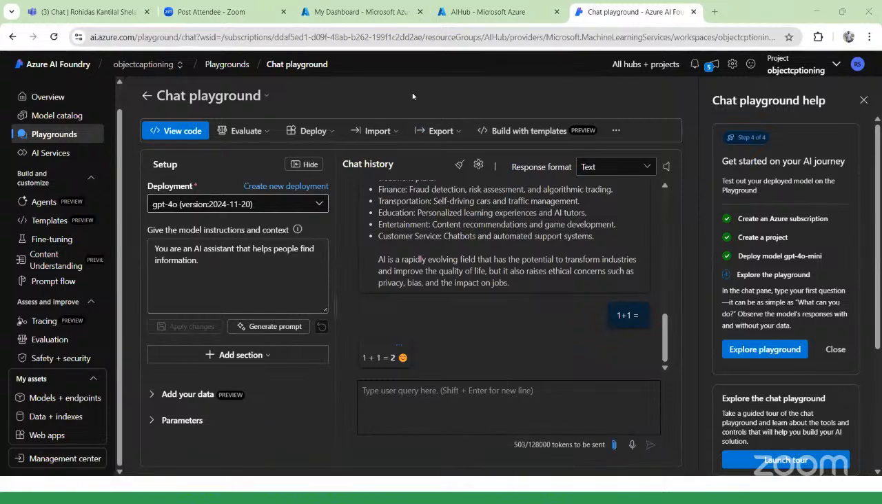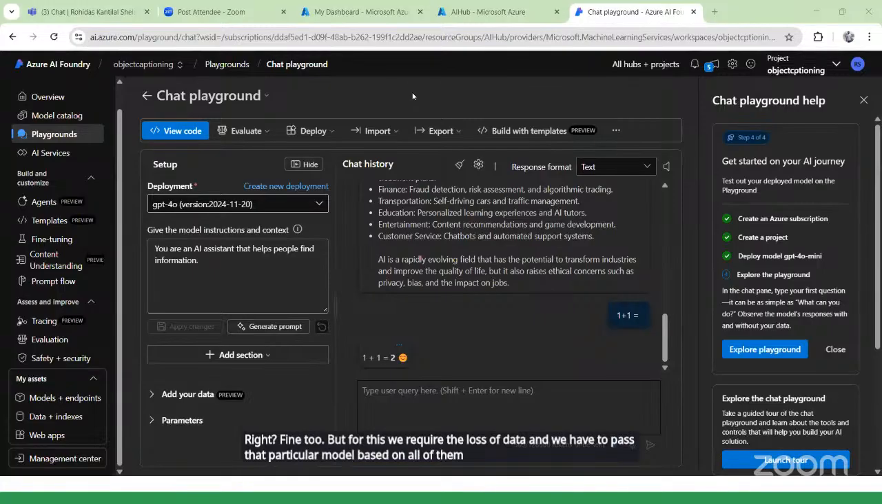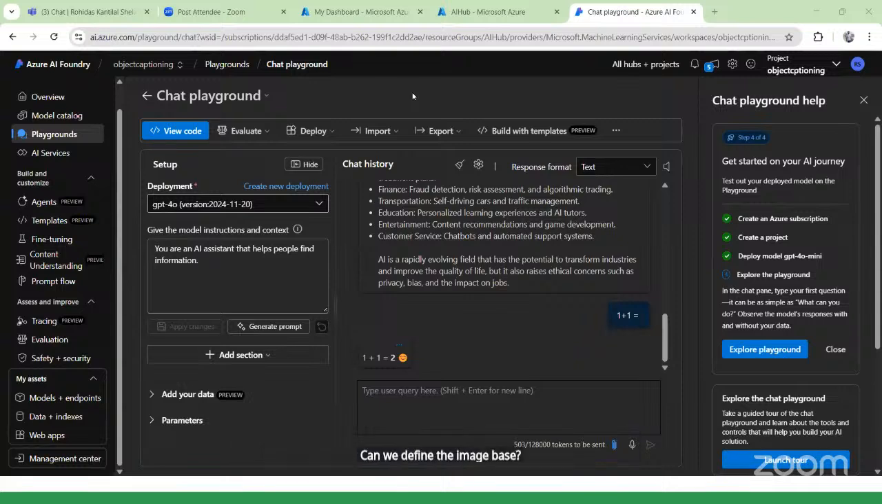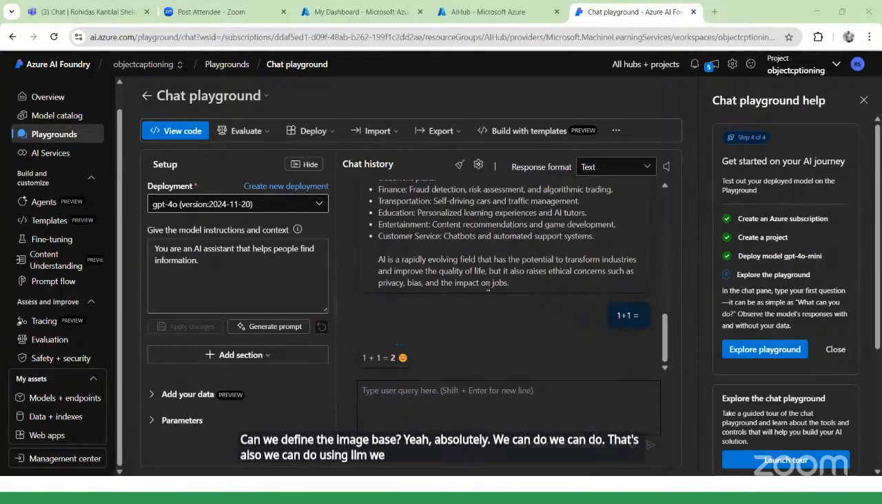What are the alternatives to Azure models? Definitely, we can fine tune the model, but for this we require lots of data, and we have to pass that particular data to the model based on its own output and then feed it. Can we define the image base? Yes, absolutely, we can do that also. Using an LLM, our model will get trained, and based on that we will get the output.